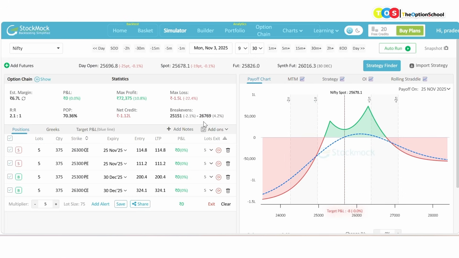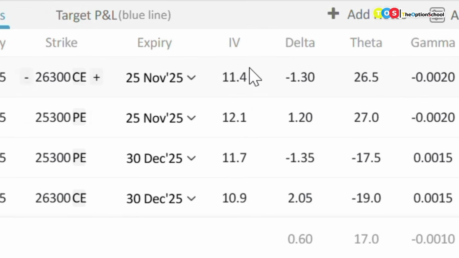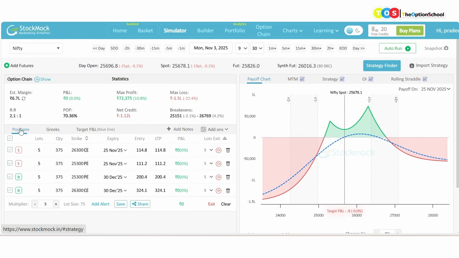If that doesn't happen, and even if market volatility goes down, let us see what the implied volatility is. It is decently okay, not very high. We must be careful when we are doing these kinds of trades at higher VIX. 11.7 IV is pretty okay. It's not very low, it's not very high also.